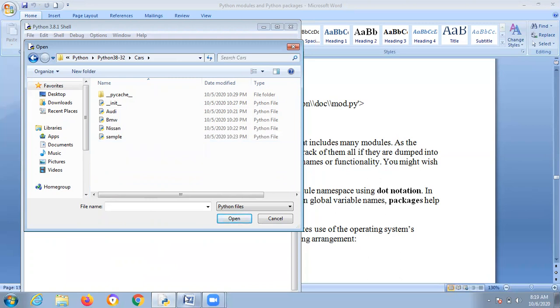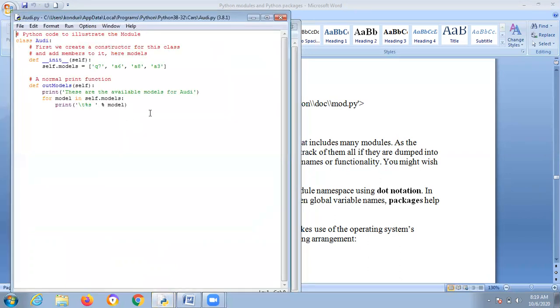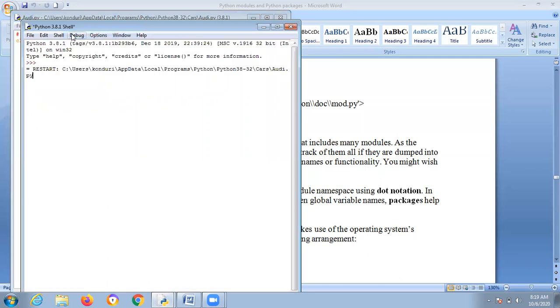However, we want to run this one. Suppose you want to open this Audi. Here I am using the class name Audi, def init, which I already showed, also there. This is Q7, A6, A8, A3, and out model self. For loop, okay, I already told. Self dot models will fall into the model, and you need to print that model. If you run this one, it will print like this.